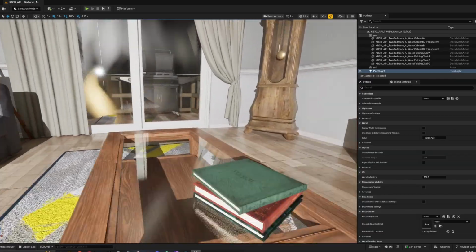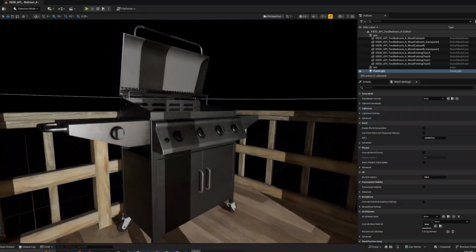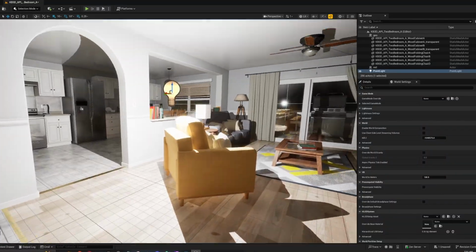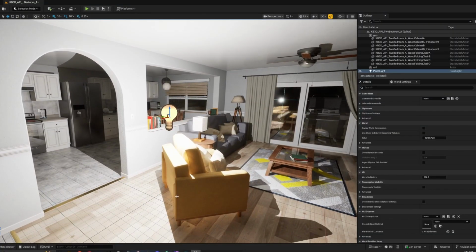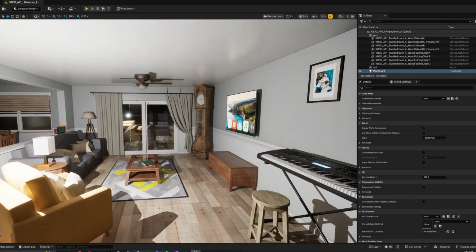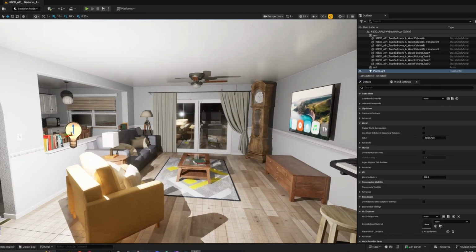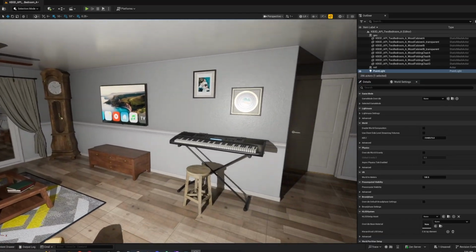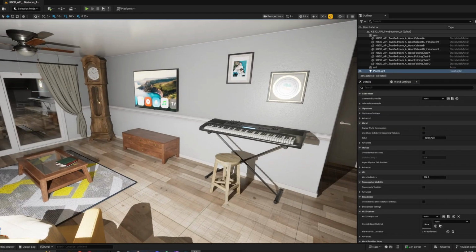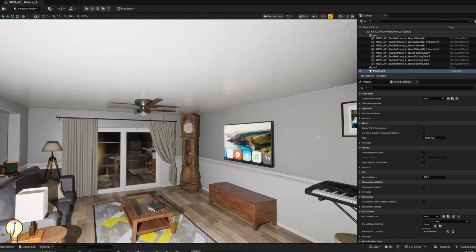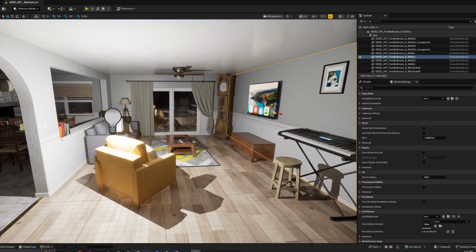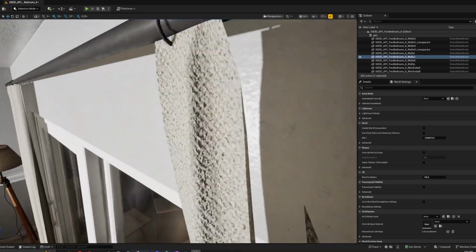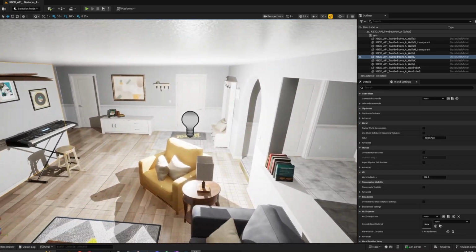No, so yeah, just look at how high quality this is. You even get a little outdoors here. So even if you just want to slap it in, you're making a horror game. You know what? Maybe I'll try and make a quick horror game using this, because this would be perfect for a horror game asset. You can just throw it in there, show it off to your friends. If you're making a real game, you're going to use these assets independently. You can use the walls, but you're not going to use this exact one, or else you're going to look like a noob. But hey, if you're intermediate or new, you actually are a noob. So welcome to the club.